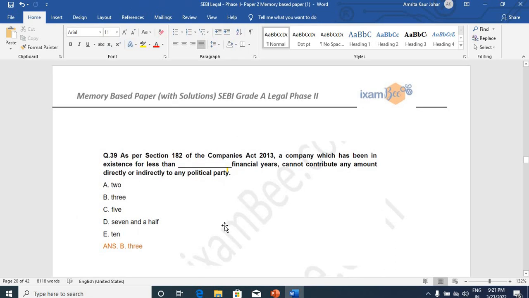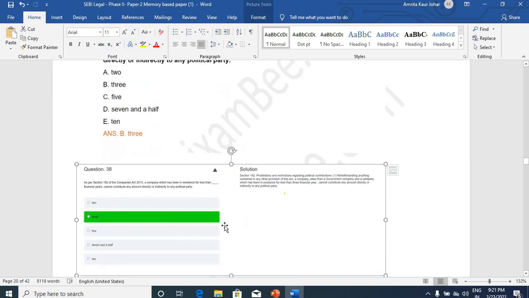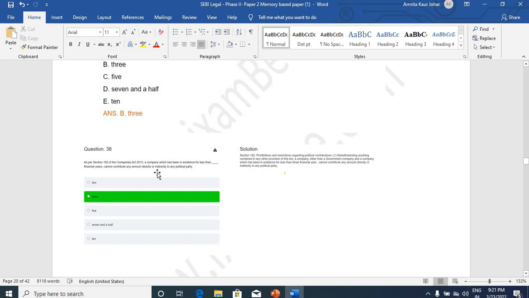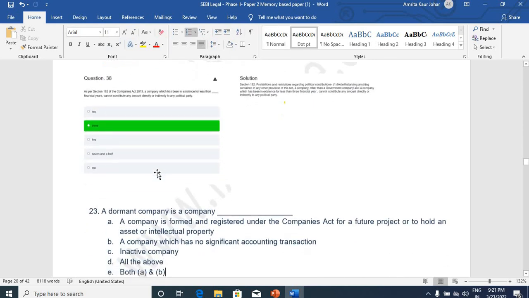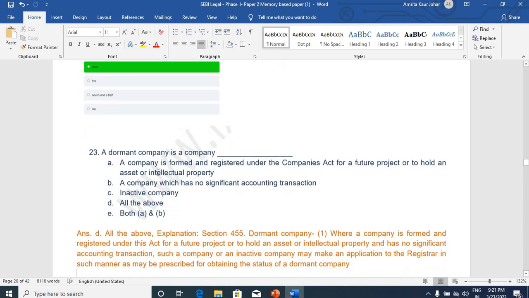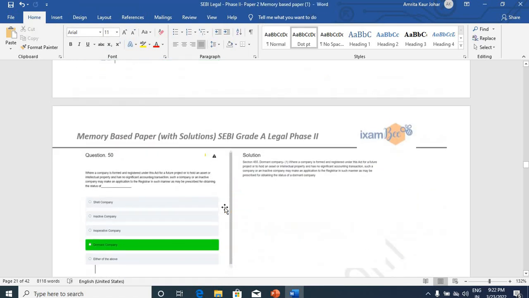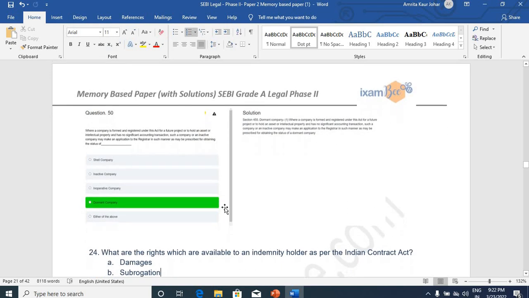Important questions our faculty discusses in the live class, and we stress on the questions and the topics which are very important and expectable in examination, which does help the students understand and get pointers for preparation. A similar question you can also see was put up in the section test. A dormant company is a company. About dormant company, all these are the features actually you can see. Section 455 you can cross check for this purpose. This was also covered in the section test by ixamBee.